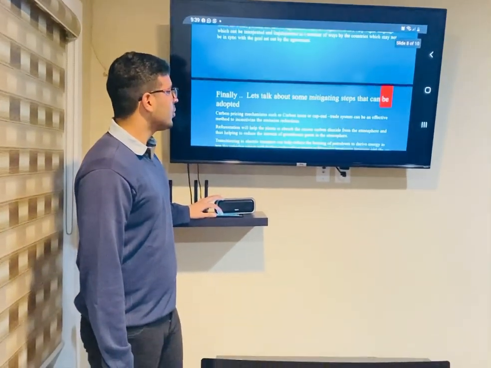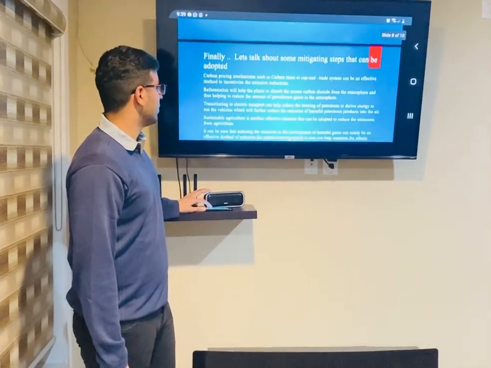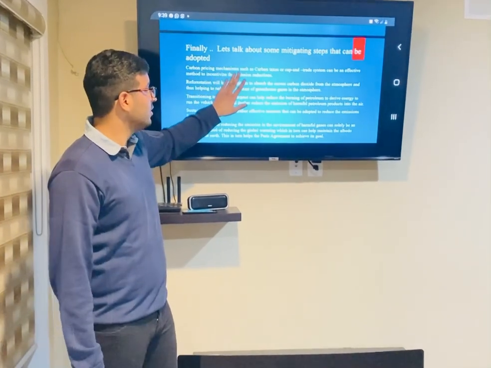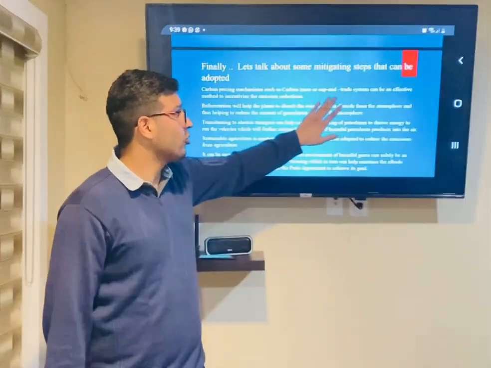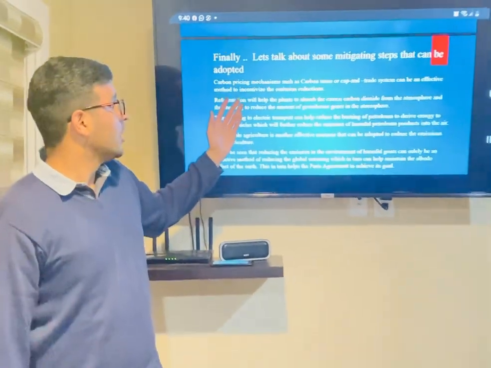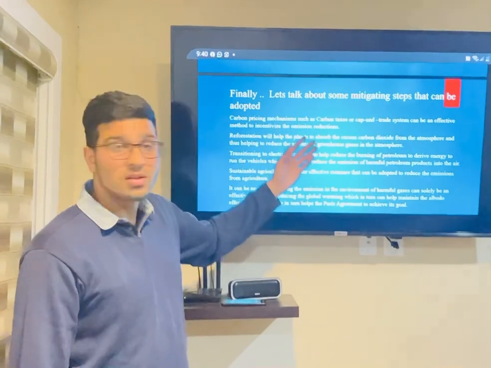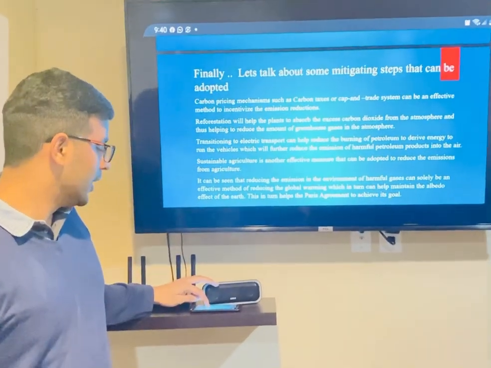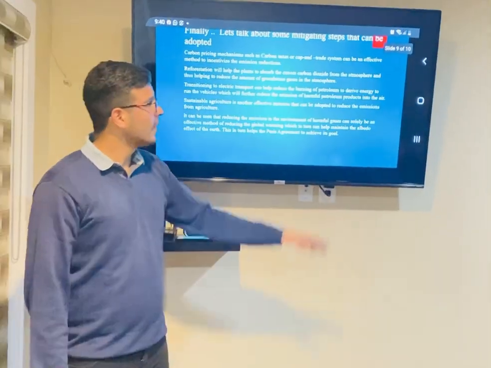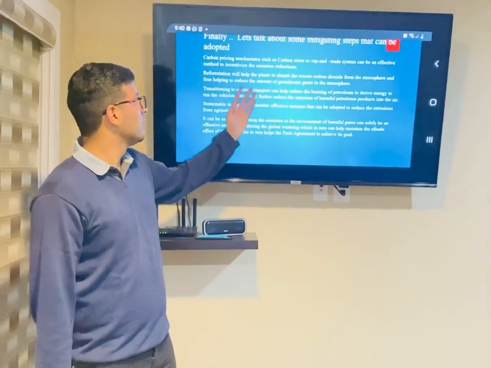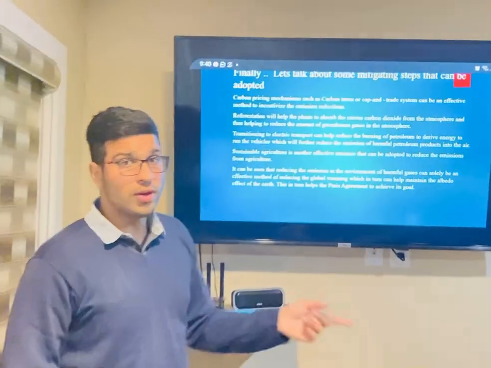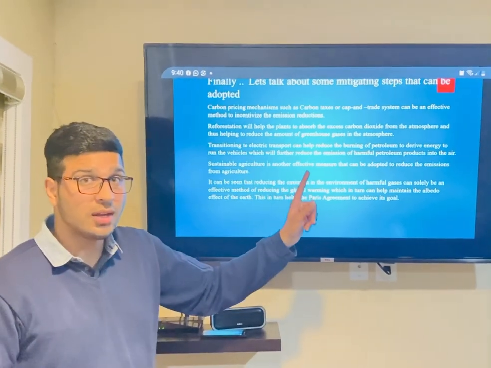Now finally, let's talk about some of the mitigating steps that can be adopted. One of the biggest steps is carbon pricing mechanisms such as carbon taxes or cap and trade systems, which can be an effective method to incentivize emission reductions. Reforestation will help plants absorb excess carbon dioxide from the atmosphere, thus helping to reduce the amount of greenhouse gases in the atmosphere. Now, there's one more point. Reforestation also helps in decreasing the albedo.